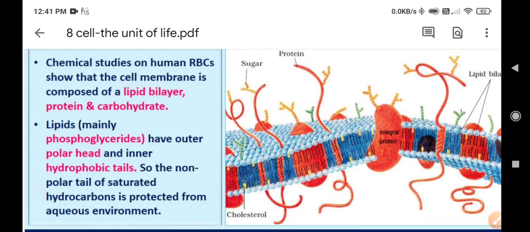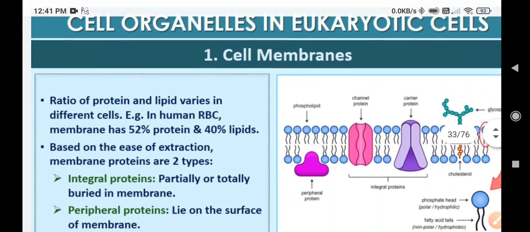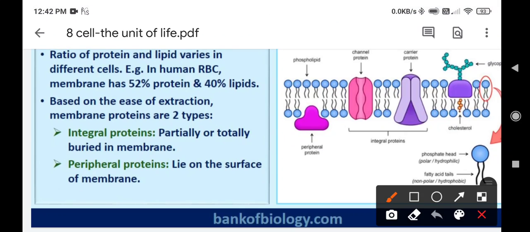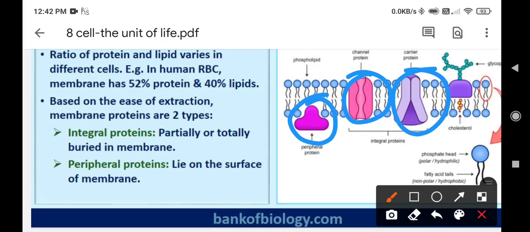When we talk about proteins, you will find that proteins are arranged randomly in the layer. Here you can see these are all proteins which are arranged randomly in the lipid bilayer.